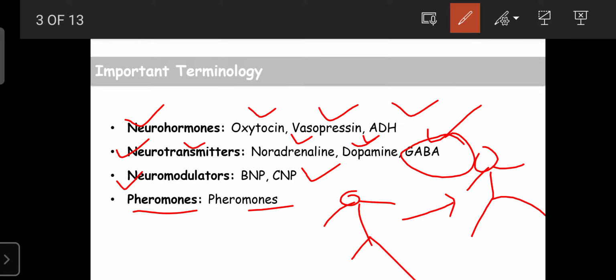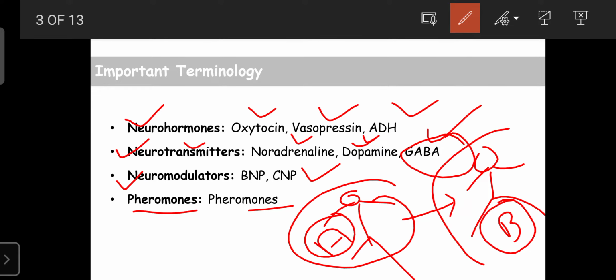For example, they are synthesized in person A and change the physiology of person B, or regulate functions in another person's body. But neurotransmitters, neurohormones, and neuromodulators are synthesized in the same body and modify or regulate physiology or function in the same body. Pheromones are not like that. They are synthesized in one body and regulate the functions in another body.